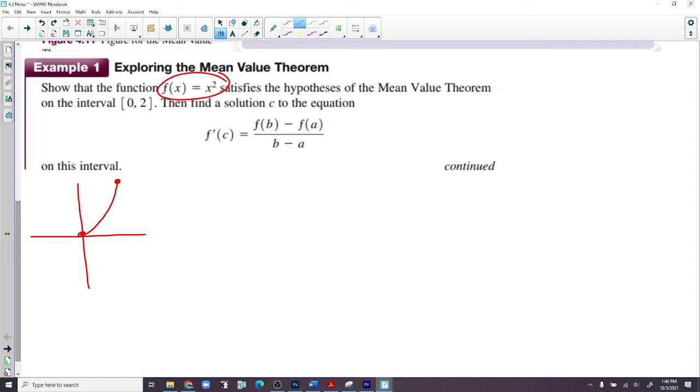Now, can we say f of x is continuous on the closed interval 0 to 2? More importantly, can we say that it's not continuous there? Are there any radicals in the equation, square roots or fourth roots or sixth roots? That'd be a problem.